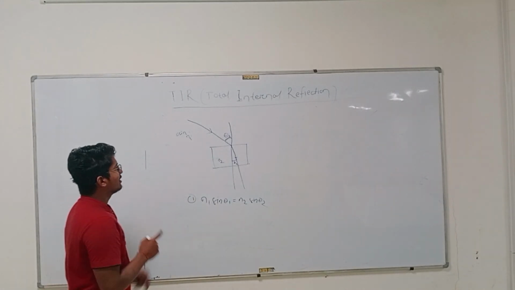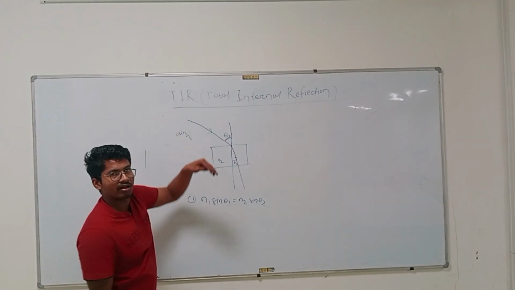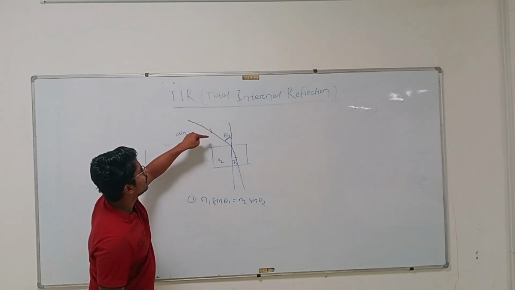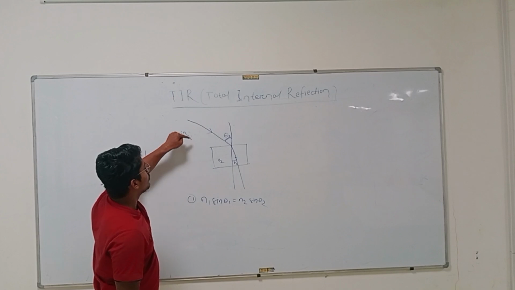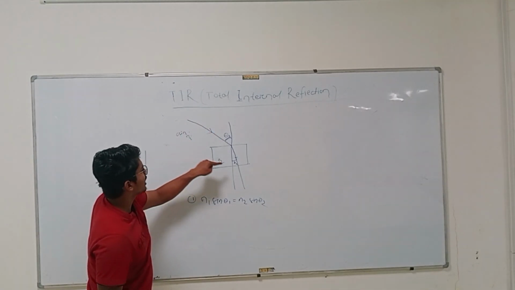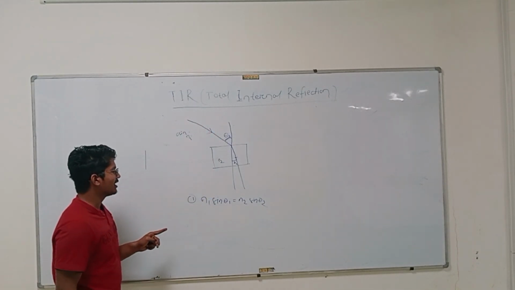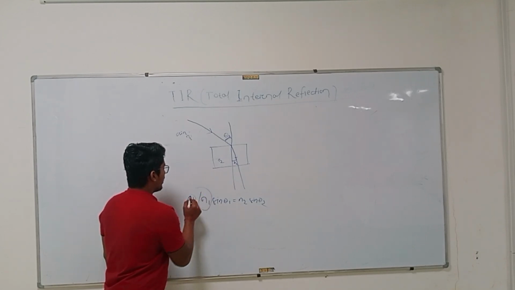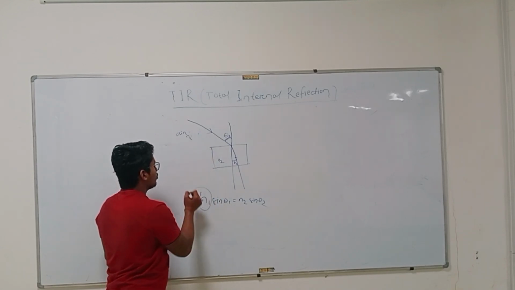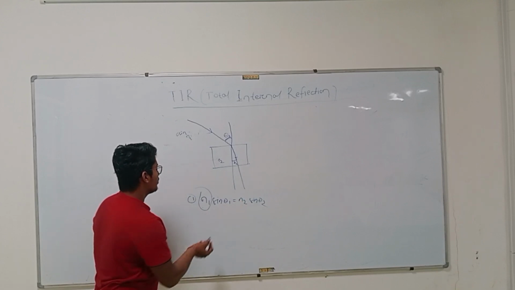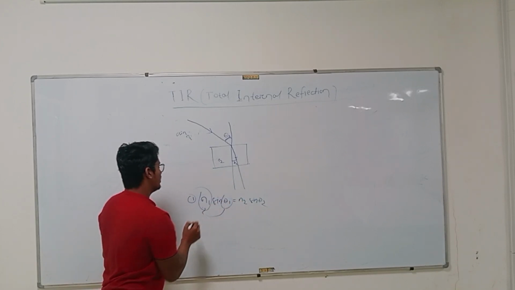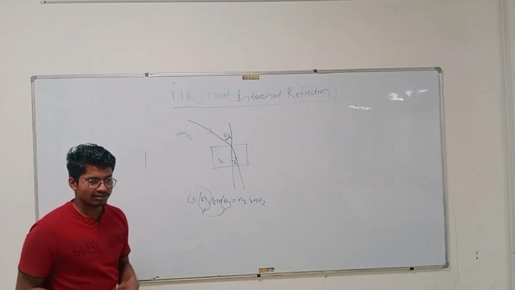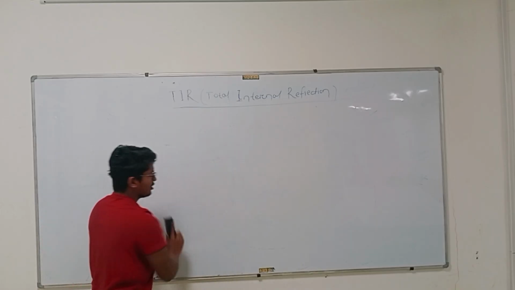Just remember it: n1, the refractive index of the first medium, and the angle it makes with the normal. So n1 sin theta 1 equals n2 sin theta 2. Don't make any mistake. Students often forget which medium n1 is for, which medium n2 is for, and which medium theta 1 is for. So n1 is for the first medium, and theta 1 is also for the first medium. So first we discussed refraction.